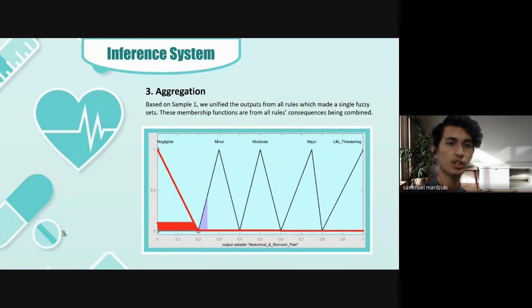Next we have the third step, aggregation. Based on sample 1, we need to unify the outputs from all rules into a single fuzzy set, and the membership functions for all rule consequences are combined.